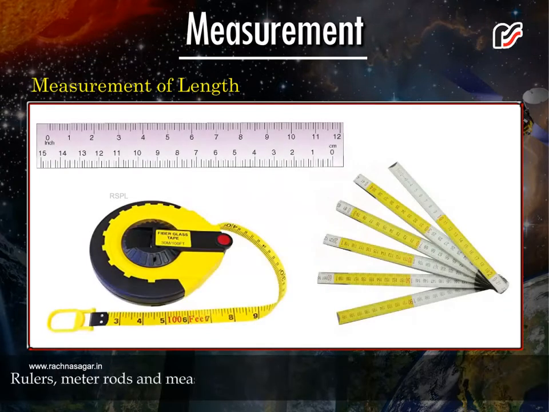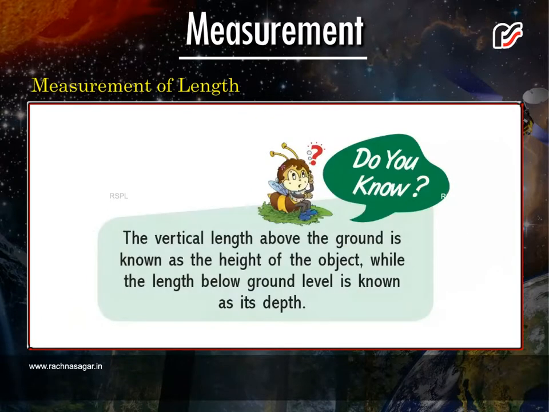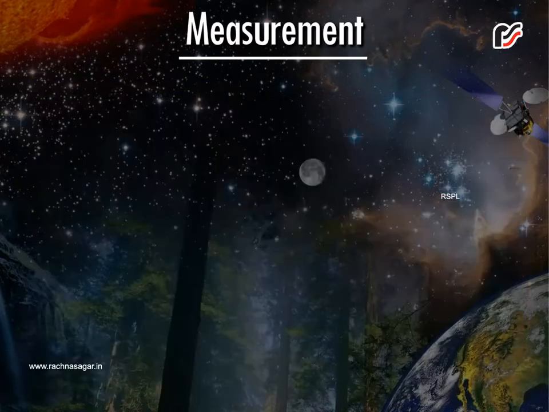Rulers, meter rods and measuring tapes are used to measure length of an object. Do you know the vertical length above the ground is known as the height of the object, while the length below ground level is known as its depth?